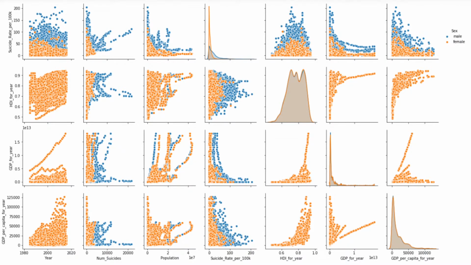What we also did was essentially a pairwise correlation plot of all of the quantitative variables, and I'd like to draw your attention to two specific plots. The first one is the top rightmost plot, which essentially has GDP per capita on the x-axis and the suicide rate on the y-axis. And what this essentially shows is a logarithmic relationship where as the GDP per capita increases, the suicide rate decreases dramatically, but as it continues to increase, you can see the suicide rate decreases marginally, and this change is more highly seen for males than females.